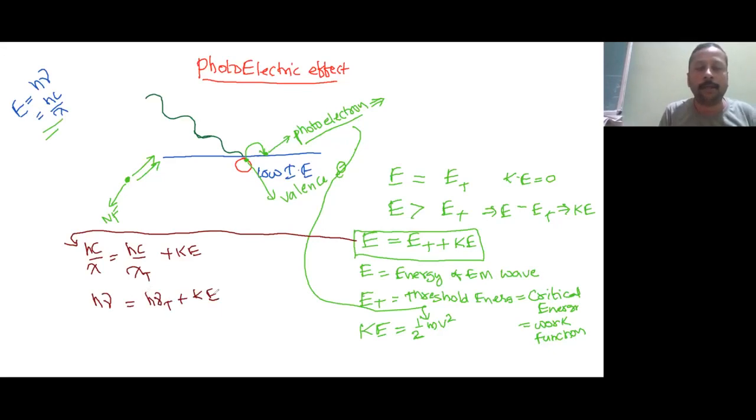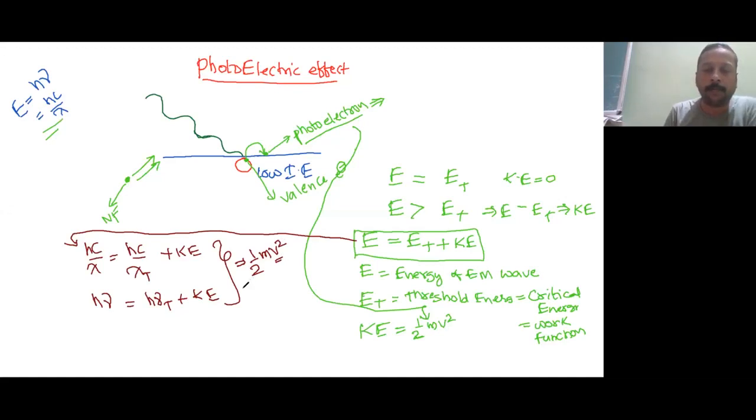Is it understood? Whenever you want to find the kinetic energy, simply subtract the threshold energy from the total given energy. Total given energy minus threshold energy. If it comes out to be positive, then electron emission is spontaneous. Otherwise, it is non-spontaneous. And one more thing here, kinetic energy: if they are asking for velocity, you can find it by using half mv square. So note this down, then we will go for the graph.